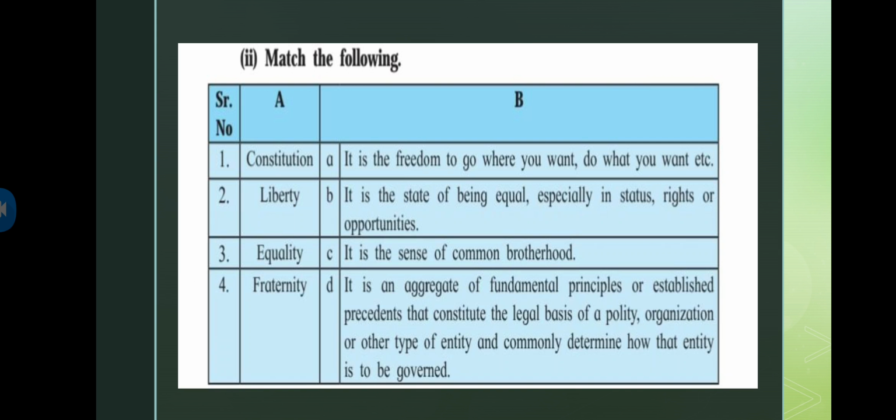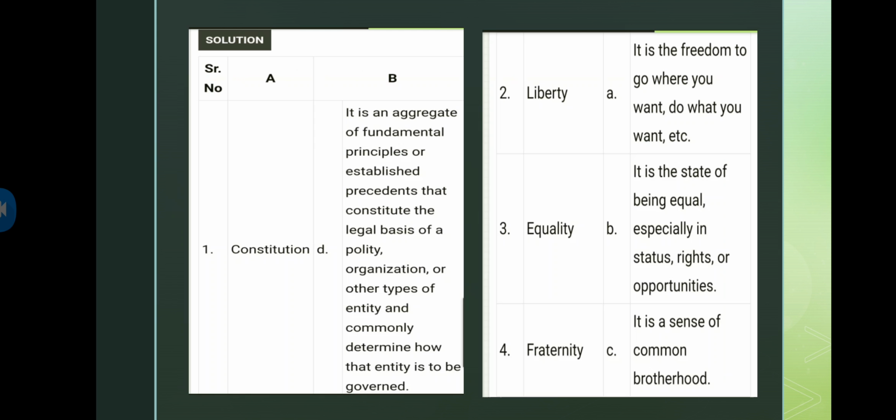Then later we have to match the columns, match the pairs. In column A there are four options, and four points are given just after that, and we have to select the correct ones. So constitution, liberty, equality, and fraternity, these are the four options. Here are the correct answers. Constitution, basically. What's the meaning of constitution? It is an aggregate of fundamental principles or established precedents that constitute the legal basis of a polity, organization, or other types of entity, and commonly determine how the entity is to be governed.